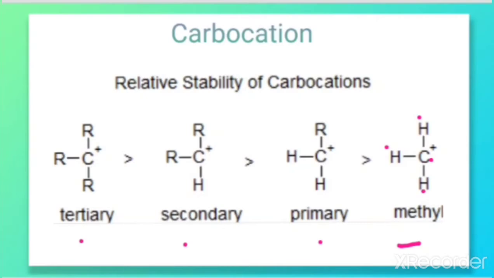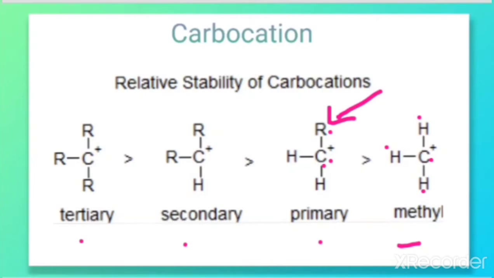That means no carbon is attached to the positively charged carbon. But in the case of a primary carbocation, the positively charged carbon is attached to one alkyl group, represented by R. That means there is a bond between the positively charged carbon and the carbon of the alkyl group.